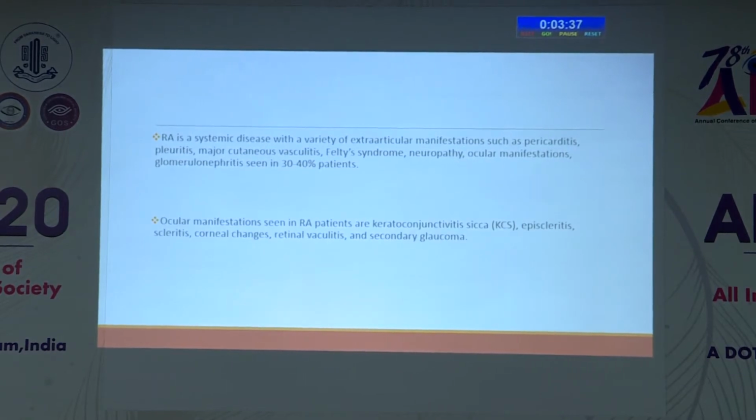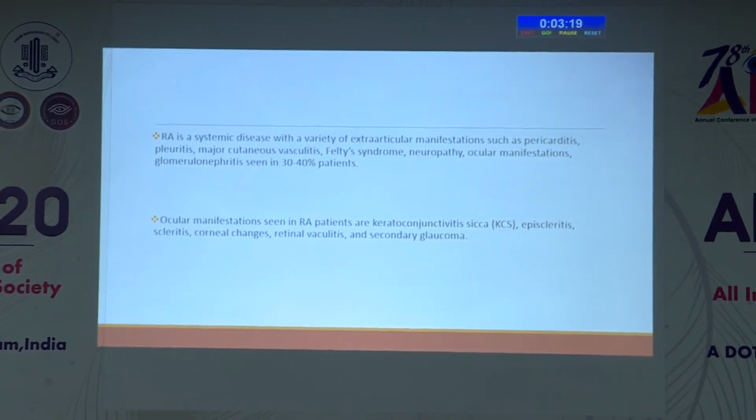It is a systemic disease with a variety of extra-articular manifestations such as pericarditis, pleuritis, vasculitis, Felty syndrome, neuropathy, ocular manifestation, and glomerulonephritis, which is seen in 30 to 40% of cases. Ocular manifestations seen in rheumatoid arthritis patients are keratoconjunctivitis sicca, episcleritis, scleritis, corneal changes, retinal vasculitis, and secondary glaucoma.